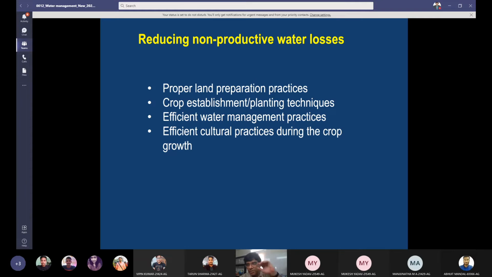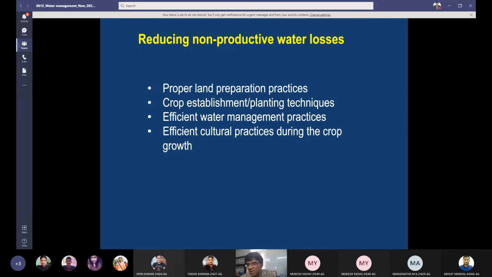I forgot to tell you, water use efficiency is your yield divided by ET, which is also a kind of water productivity. In this case, water use efficiency can be increased either by increasing the yield or by decreasing the ET. But we can decrease the ET only to the extent that yield and growth are not affected adversely. So we need to optimize the level of ET and yield to get the maximum water use efficiency.